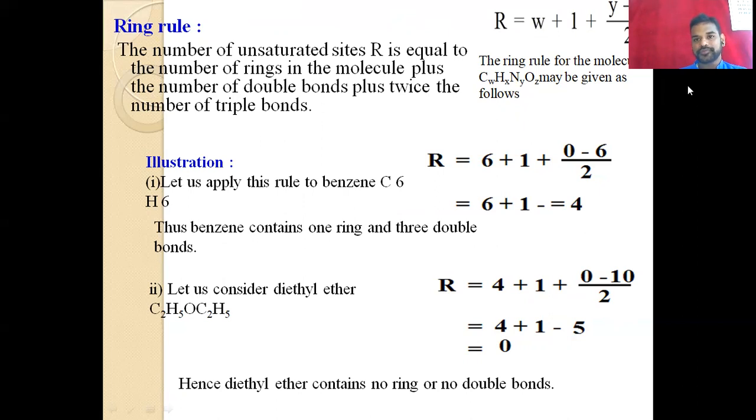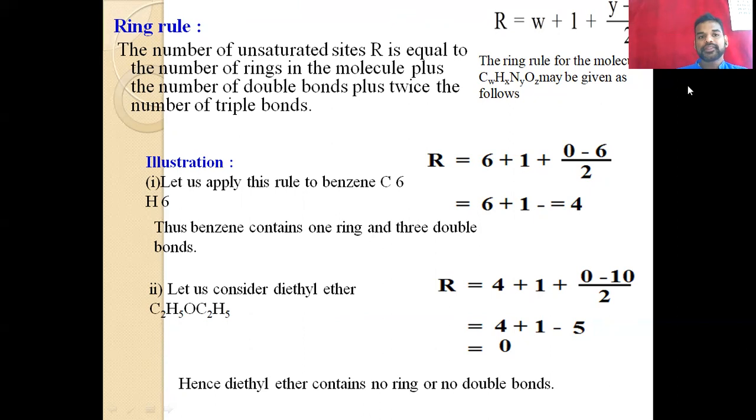In the ring rule, W, X, Y, Z: W means the number of carbon atoms, X is the number of hydrogen atoms, Y is the number of nitrogen atoms, and Z, if oxygen replaces any element, means the number of oxygen atoms.